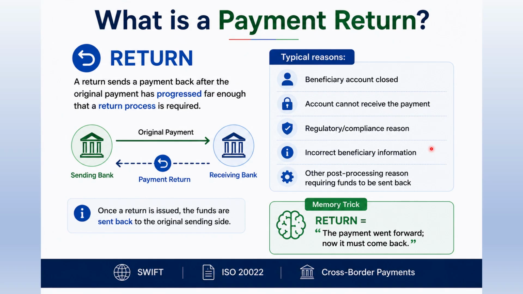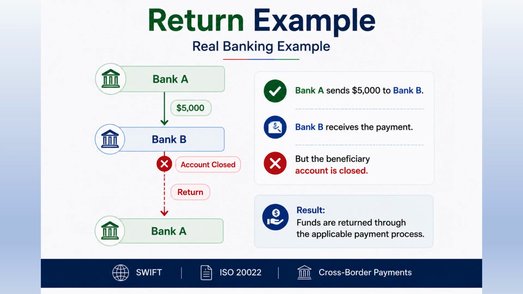Let's use another banking example. Bank A sends $5,000 to Bank B. Bank B receives the payment. But Bank B discovers that the beneficiary account is closed. The payment, therefore, cannot be credited as intended. A return process is initiated, and the funds are sent back through the applicable payment process. This is fundamentally different from simply reporting a rejected status. Here, we are talking about sending the payment back.